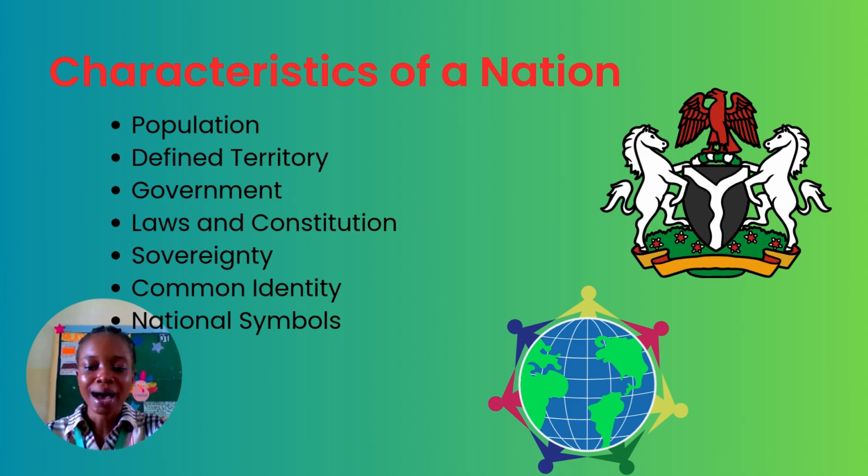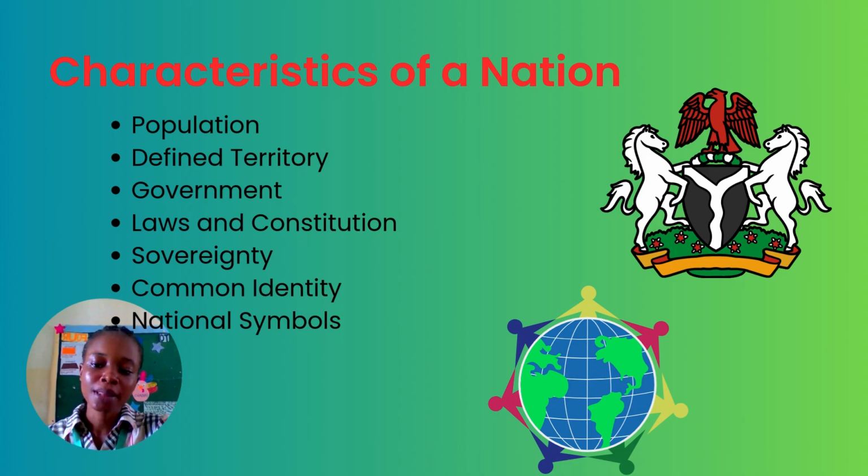The next on the list is national symbol. A nation has to have its own unique symbols, such as flags, anthem, coat of arms, and pledges. Like in Nigeria, we have our flag, which is colored green and white. Other nations have their own specific colors of flag. That's one of the national symbols which makes us to be known as a nation. We have our anthem, we have our pledges, we have our coat of arms, as you can see there on the screen. So all these symbols help us to identify as a nation.